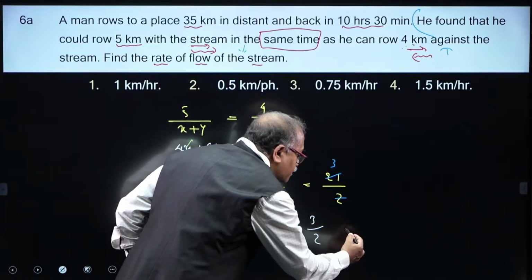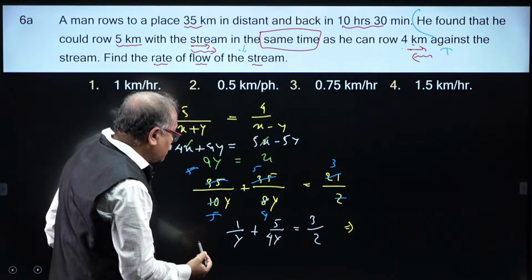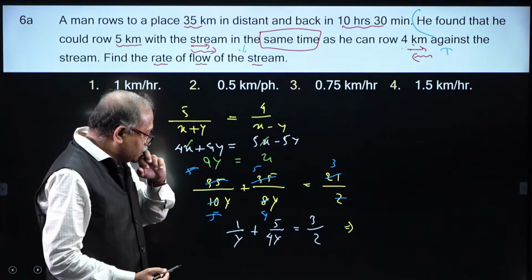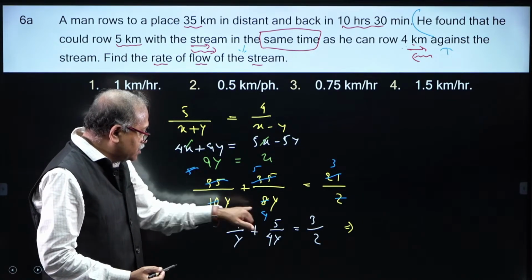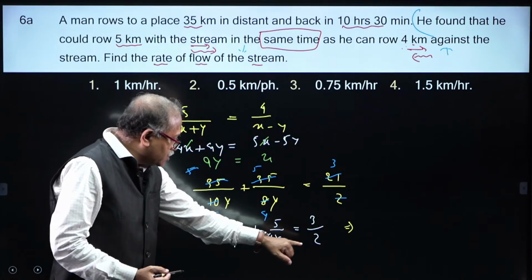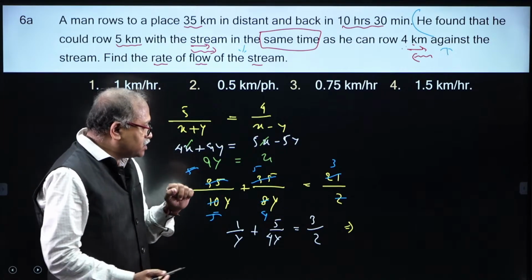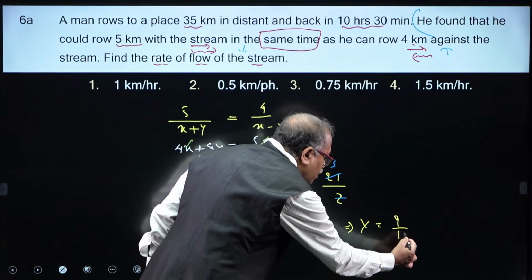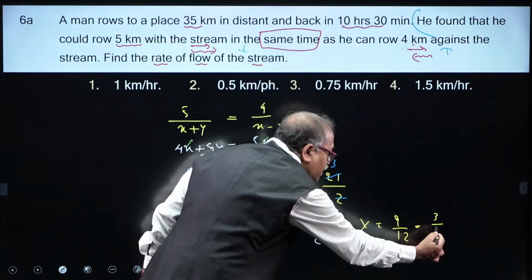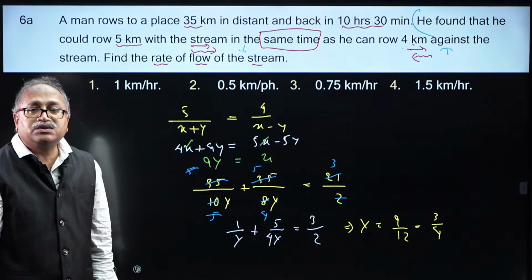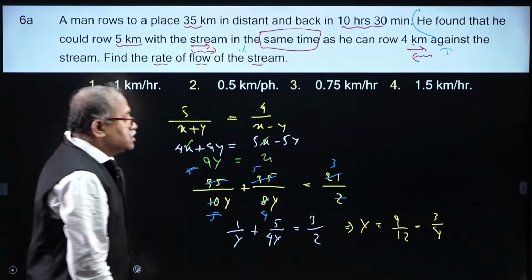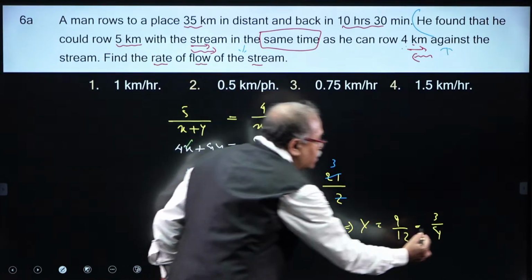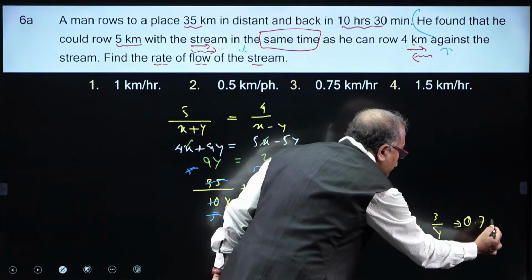That comes to 6, with 2, that gets cancelled. So, I am getting y is equal to 9 by 12, which is nothing but 3 by 4, by solving this equation. And 3 by 4, how many, find the rate of the flow. So, that is 0.75.